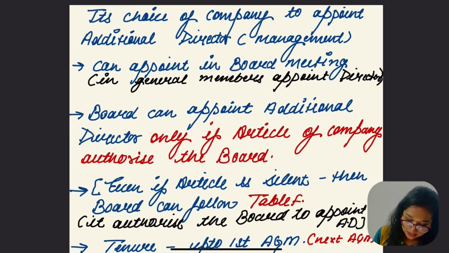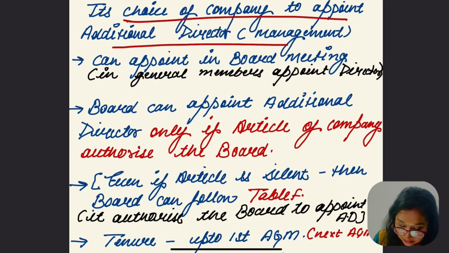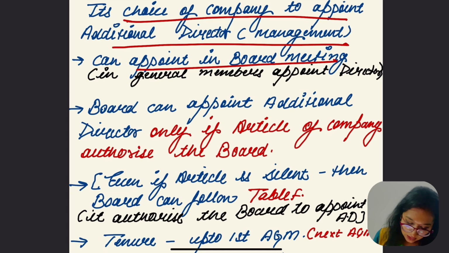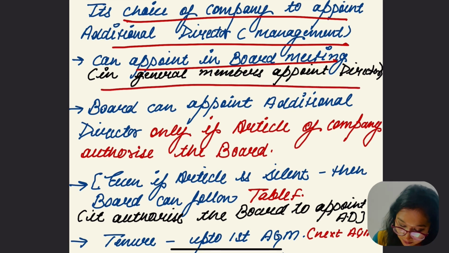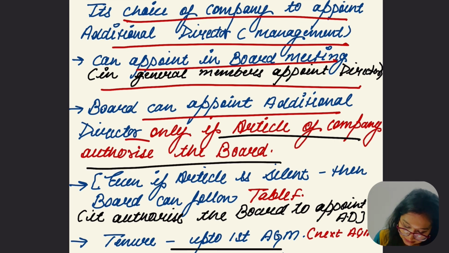So let's read. It's the choice of company, decided by management, to appoint additional director. It can be appointed in a board meeting. In case of additional director, the additional director is appointed in the board meeting. In general, members appoint directors. The board can appoint additional director only if the articles of the company authorize the board.